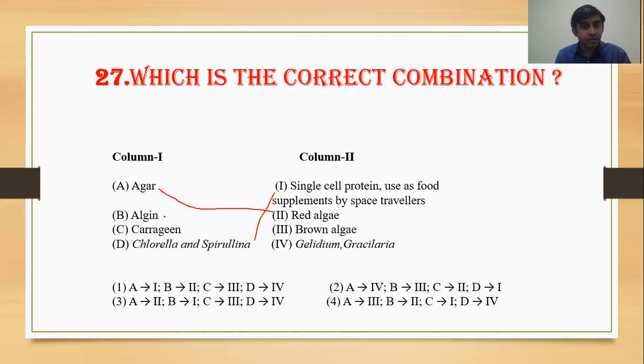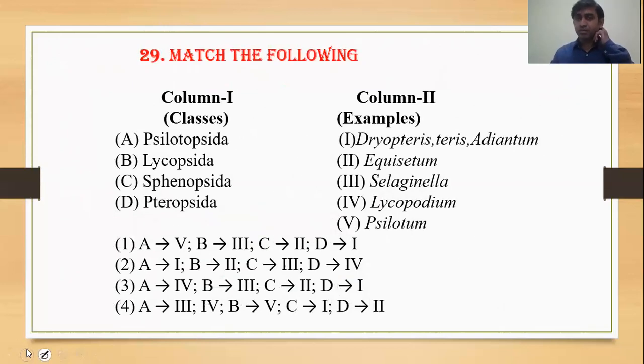Algin is a chemical, and we know algin is found in the brown algae. Carrageen is found in the red algae. So this is the correct matching and we can select the option. A third, B second, and so on. So we can choose the correct option. This is question number 27, because matching is important.